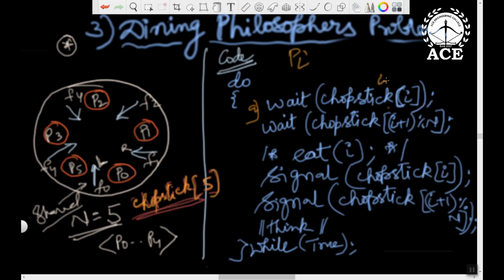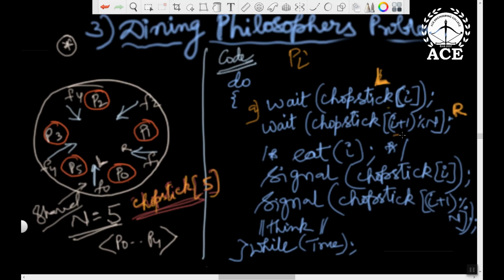So this denotes the left chopstick. Every philosopher i tries to take the left chopstick. If it is available, success. If it is not available, he gets blocked. Then if he is successful, he will try to take the right chopstick. What is the right? For P0, the right is 1. For P1, it is 2. For P2, it is 3. For P3, it is 4. And for P4, it is not 5, it is 0.